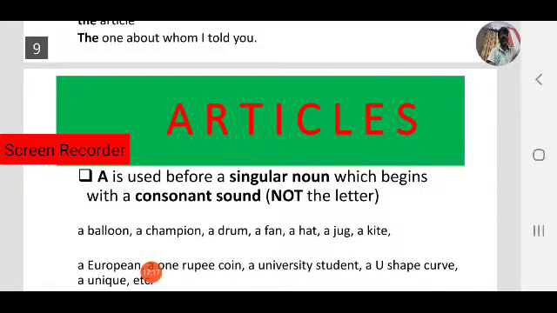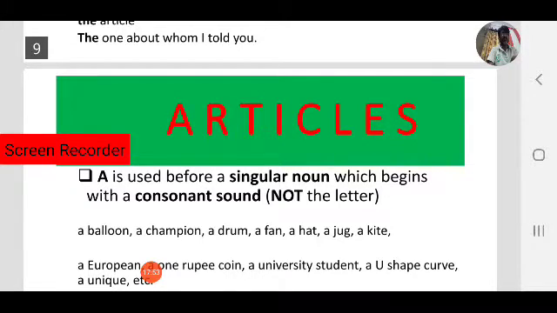For example: a balloon, a champion, a drum, a fan, a hat, a jug, a kite. Observe the first letter in all these words. The first letter is a consonant letter, and the sound is also a consonant sound. You may have learnt about phonetics in English, or we will learn phonetics in our next sessions.